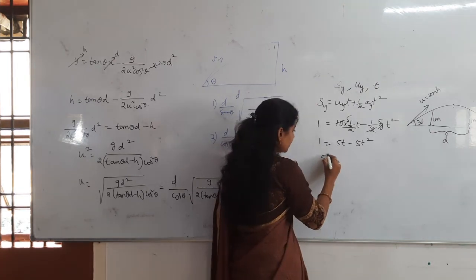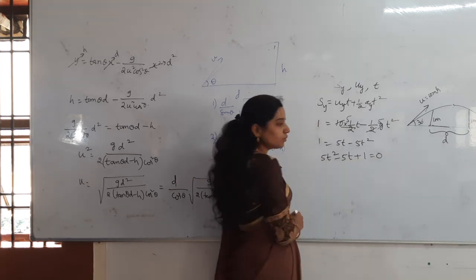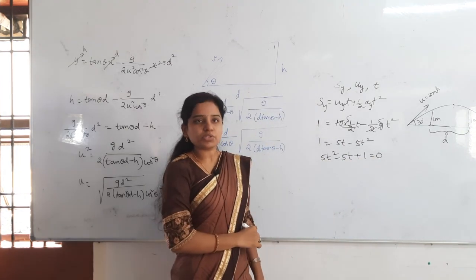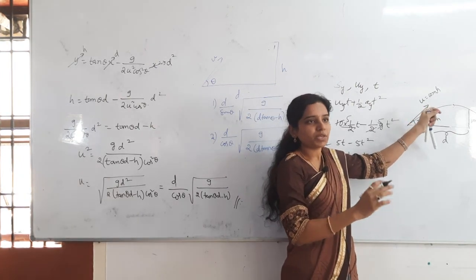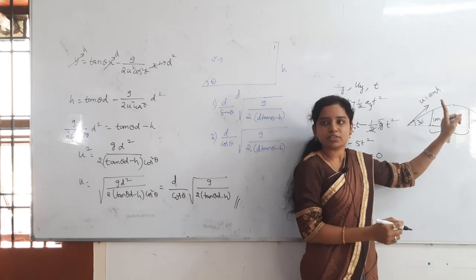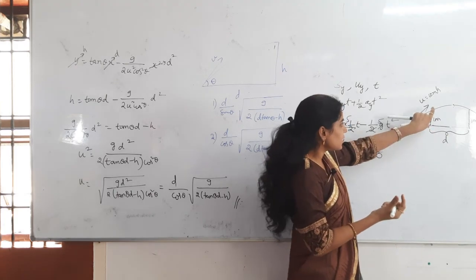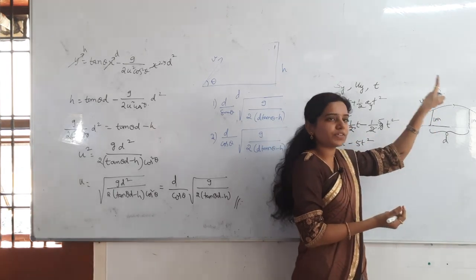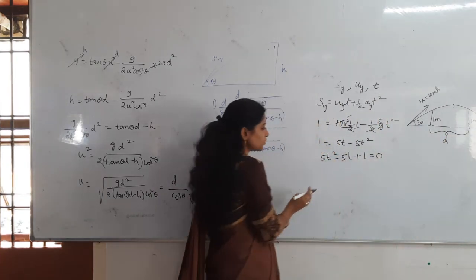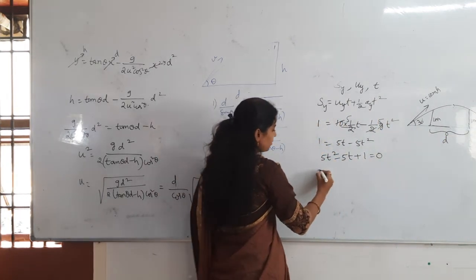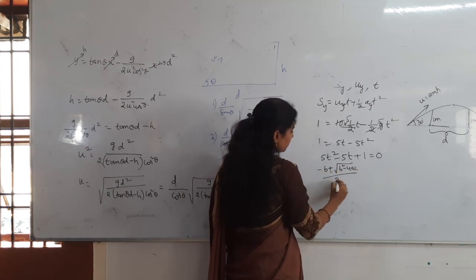Then from this quadratic equation, we will get two roots. In that two roots, the less value will be for the first one, the more value will be for the second one. That's it. 2 times now it is clearing the poles. Less time it is taking nothing but it is clearing the first wall. After some time it is clearing the second wall. Let us find out the roots first of all. How to get the roots? Minus b plus or minus under root b square minus 4ac by 2a.